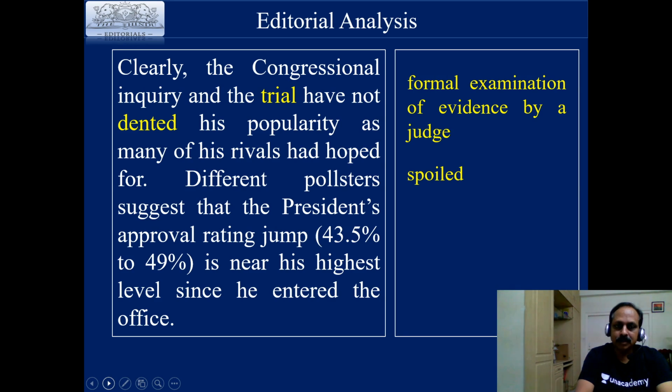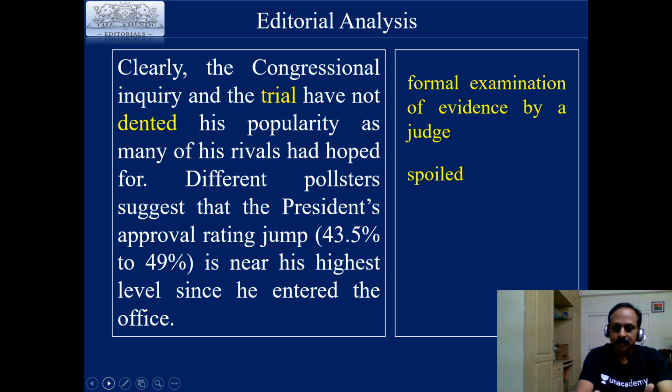Clearly, the congressional inquiry and the trial have not dented his popularity as many of his rivals had hoped for. Again, what is the impact of this acquittal? The Democrats thought it would dent his popularity. Dent means one flat surface gets a hollow, then it is called a dent. That goes with everyday English. But in this context, dent means spoil. These two things, one is the congressional inquiry and the other, the trial, they have not dented his popularity. What does it mean? They have not spoiled his popularity.